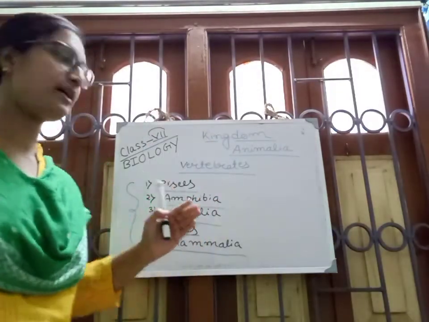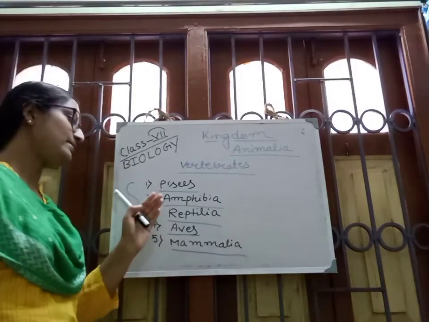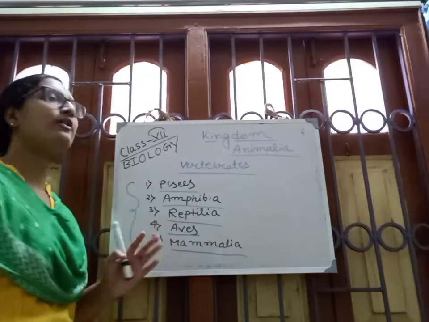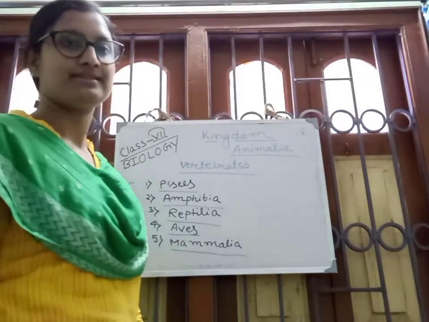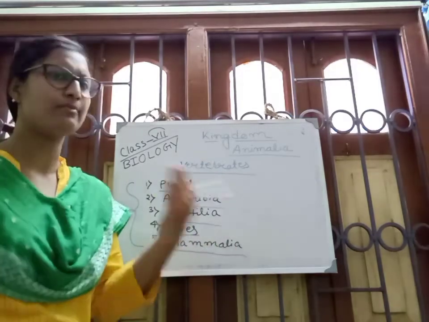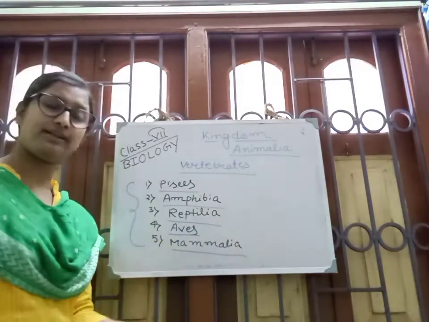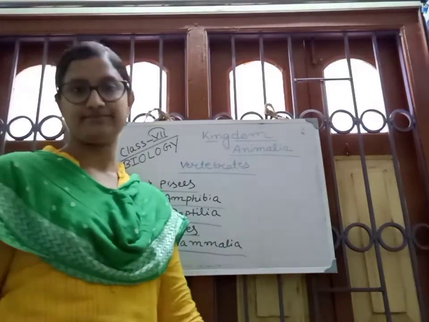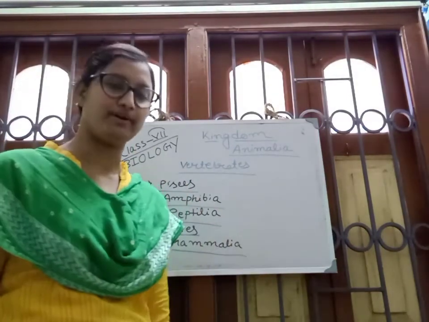No. First start with Pisces, Amphibia, Reptilia, Aves, and Mammalia. These are all the classification in animals, and all the characteristics and examples, which organism is included in which phylum, I will discuss in detail. Only remember this classification in the flow chart.